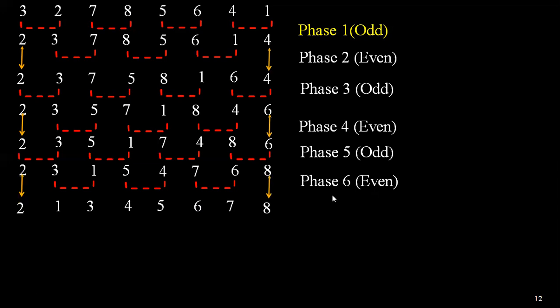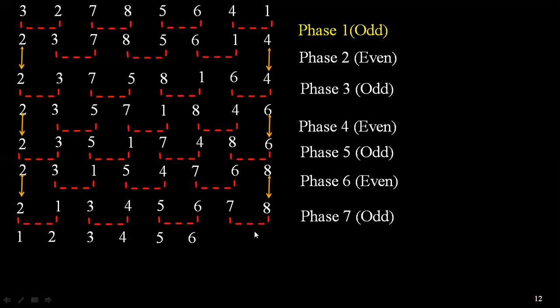Now after even phase, in the seventh phase, we have to go for odd phase. So here 2 is compared with 1. So 2 is greater than 1. So 1, 2. 3 less than 4, no need of swapping. 5 less than 6, no need of swapping. 7 less than 8, no need of swapping. So now if you can see 1, 2, 3, 4, 5, 6, 7, 8 is already in the sorted order, but in this algorithm we have to go n phases because we have n elements. So even though it is sorted, you have to go for phase 8 also, that is even phase.